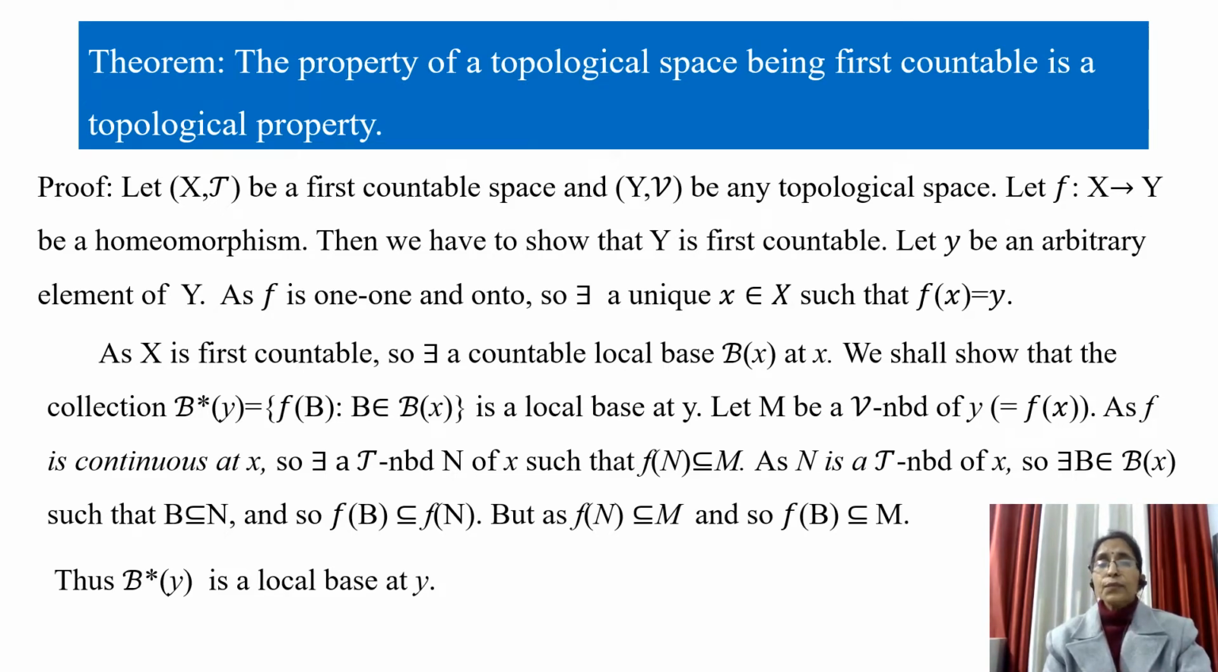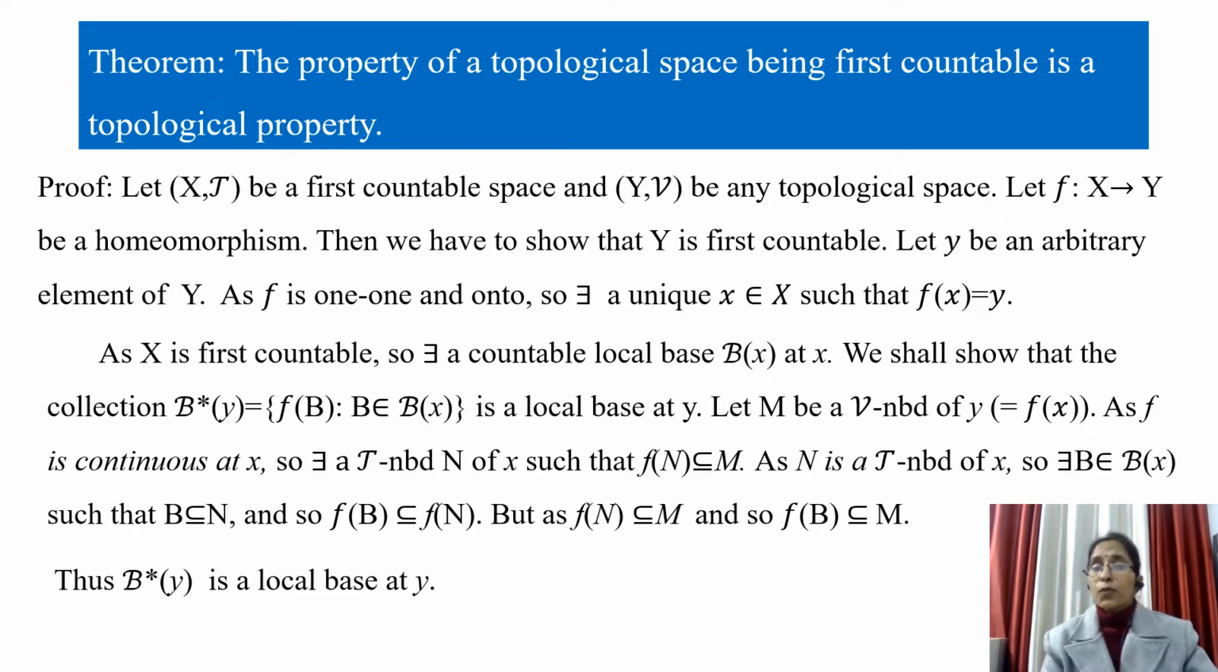Let us prove this theorem. Let (X, T) be a first countable space and (Y, V) be any topological space. Let f from X to Y be a homeomorphism, and then we have to show that Y is first countable. Here, since f is a homeomorphism and the image of X under f is Y, the homeomorphic image of X is Y, and we have to show that Y is first countable.